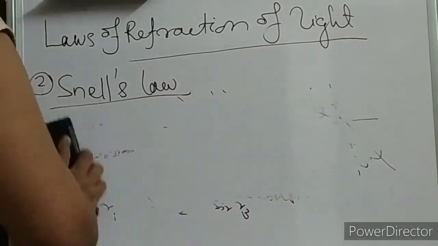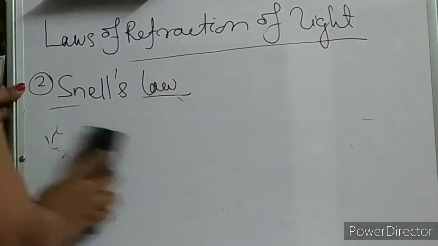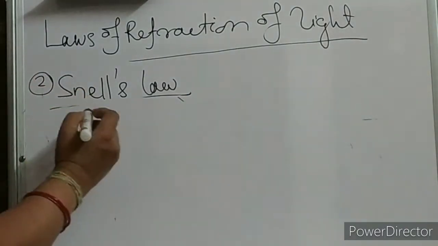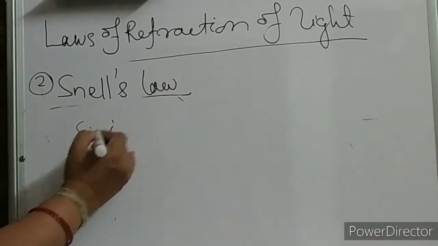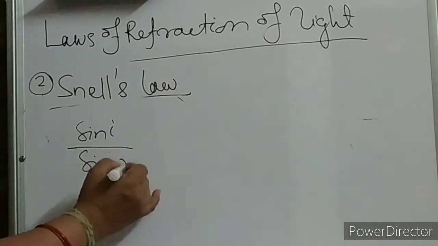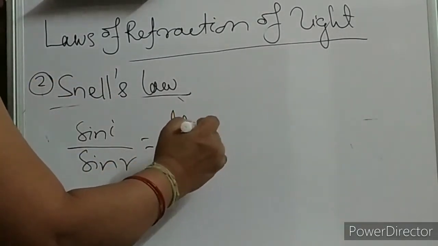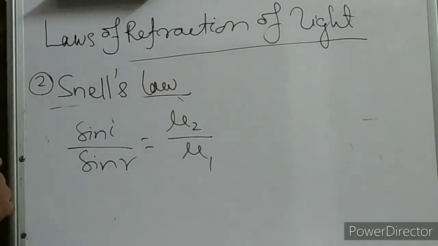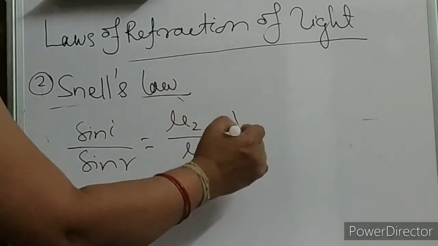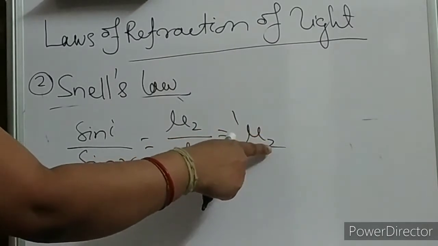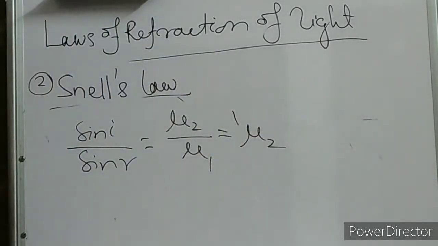Simply I can write sin I by sin R is equal to constant. This relation is given by Snell. It is the ratio of the refractive indices of the two media, or you can say 1mu2, that means the refractive index of the second medium with respect to the first medium.